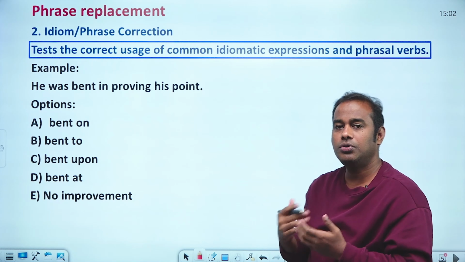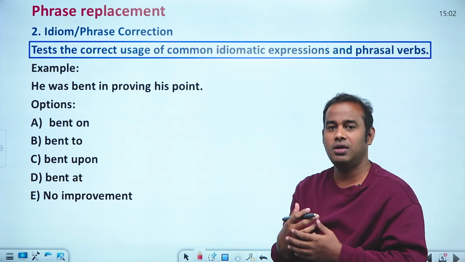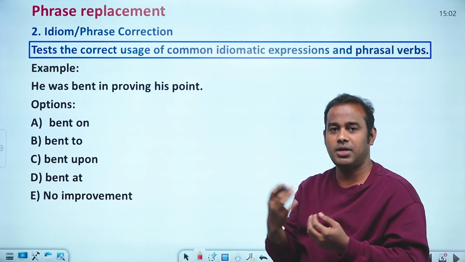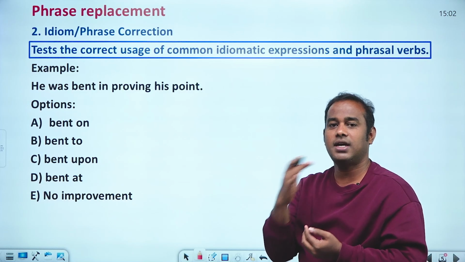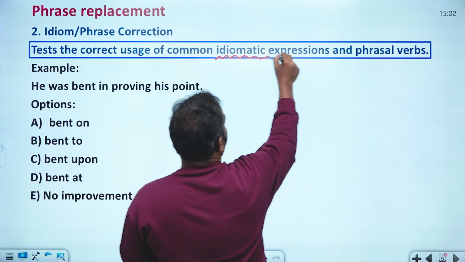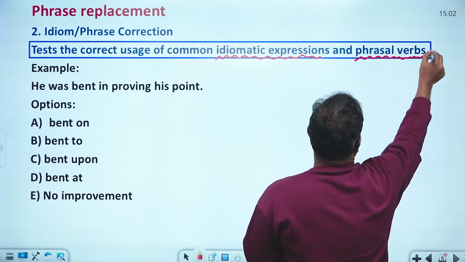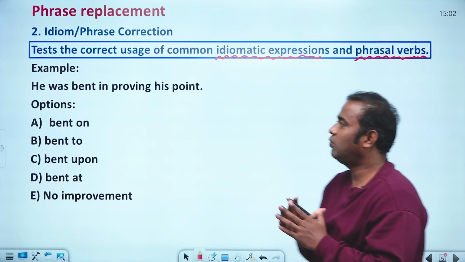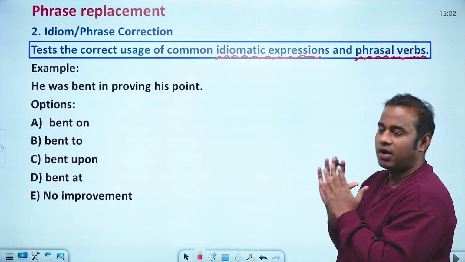Practice as many times as possible, and also follow our channel. From the channel, we will be uploading some idioms in YouTube shorts, so that also will be helpful for you, along with idiomatic expressions and phrasal verbs. Now here, he was bent in proving his point.